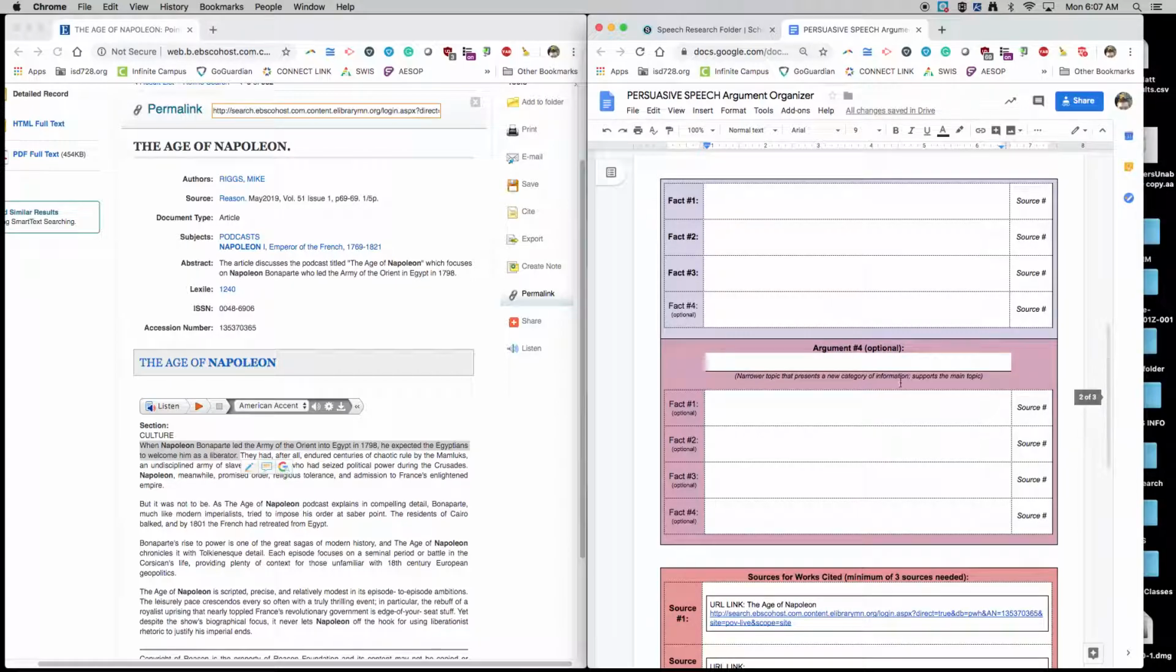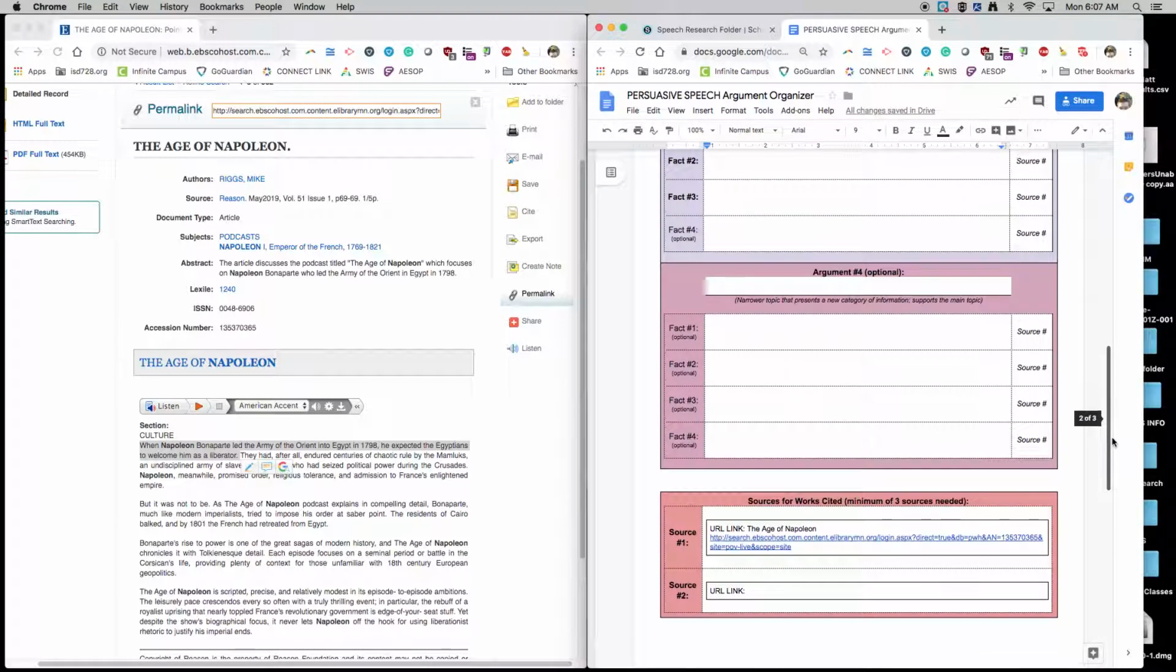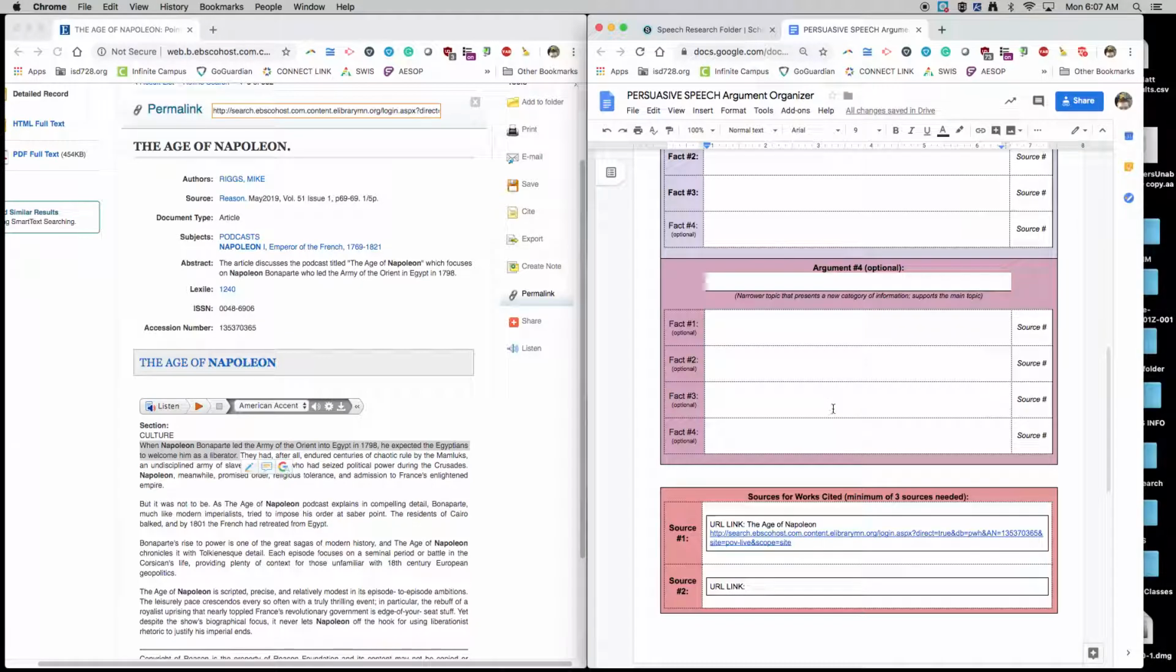And there's an optional 4th argument. Let's say you're only finding 1 or 2 pieces of information for a couple of your arguments. Then that's where this 4th argument comes in, where you can use it if you need to get to those 9 facts. So really think of it as we need to find 9 quality facts that have something to do with your speech, and that'll give you enough information.